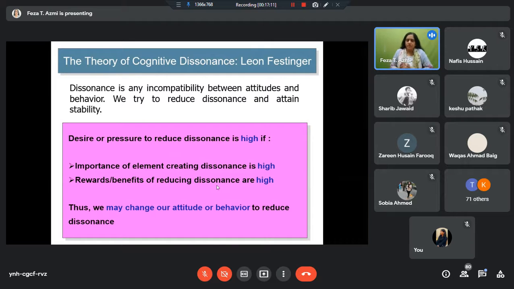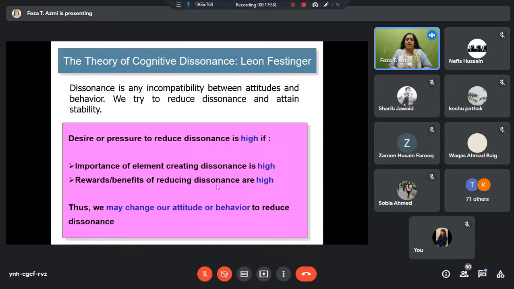And I try to reduce that dissonance. So I try to reduce the cognitive dissonance which is there between my attitude and behavior. So the desire or pressure to reduce dissonance is high if the importance of the element creating dissonance is high, and if the reward and benefit of reducing dissonance is high. In that case, I will try to reduce the dissonance. In both these cases, I'll try to justify or do something so that I can please myself.